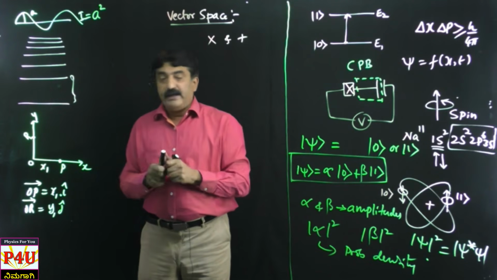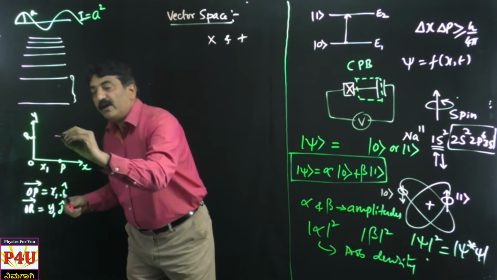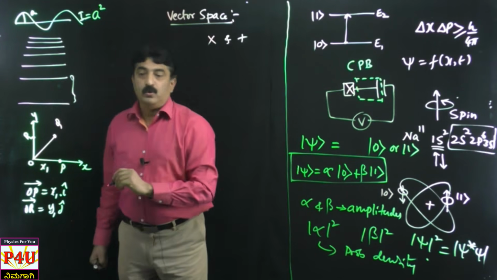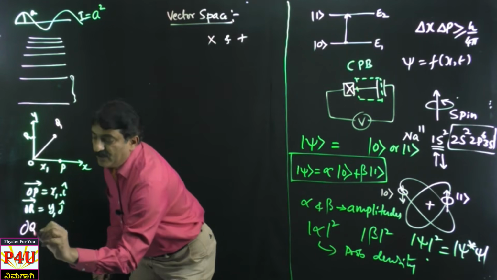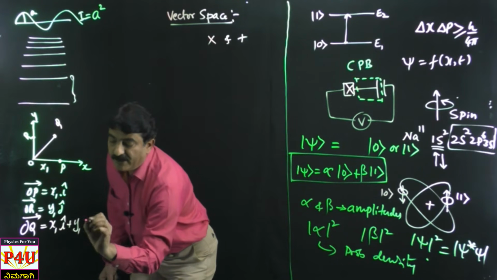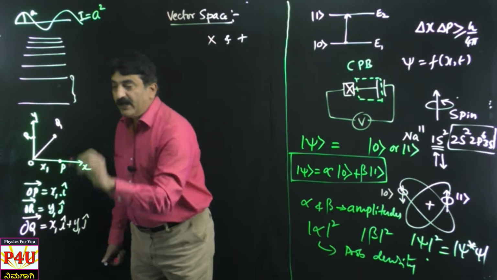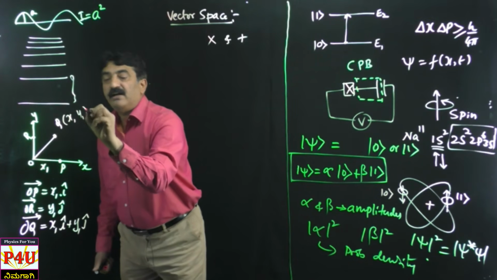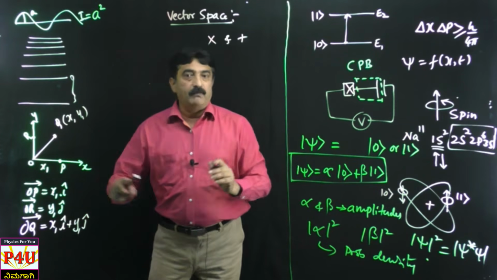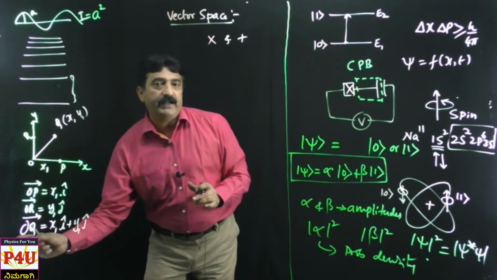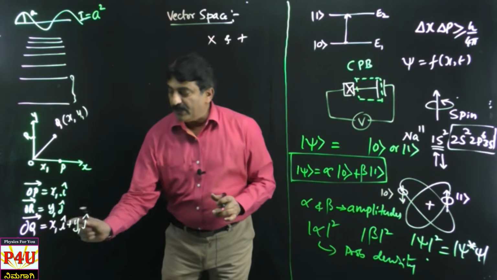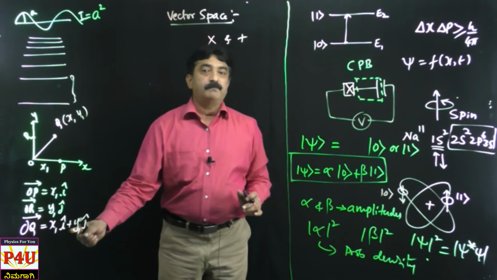Instead of x alone or y alone, if you have somewhere here another point, say Q, then what is OQ? Yes, you are correct. It is x1 i cap plus y1 j cap. See here, x1 and y1 are scalars, and x1 i cap plus y1 j cap combined together gives a vector element. x1 into i is multiplication, y1 into j is multiplication, and these two are added, it is addition.